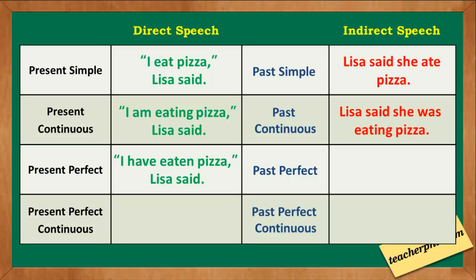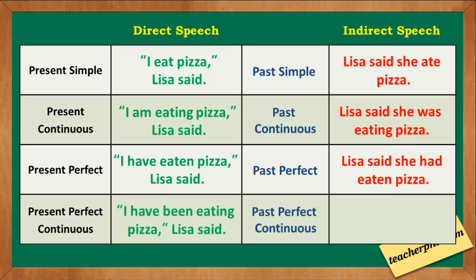The indirect speech is Lisa said she had eaten pizza, a past perfect. For present perfect continuous we have I have been eating pizza, Lisa said. The indirect speech is Lisa said she had been eating pizza, past perfect continuous.